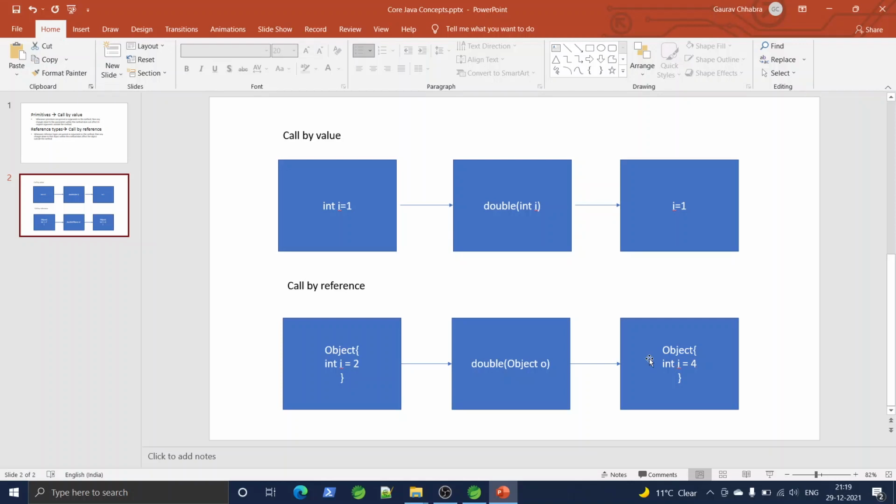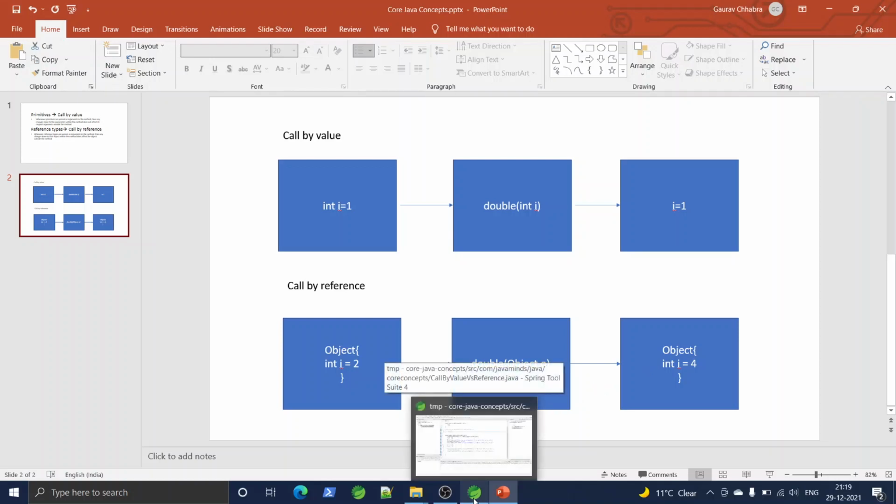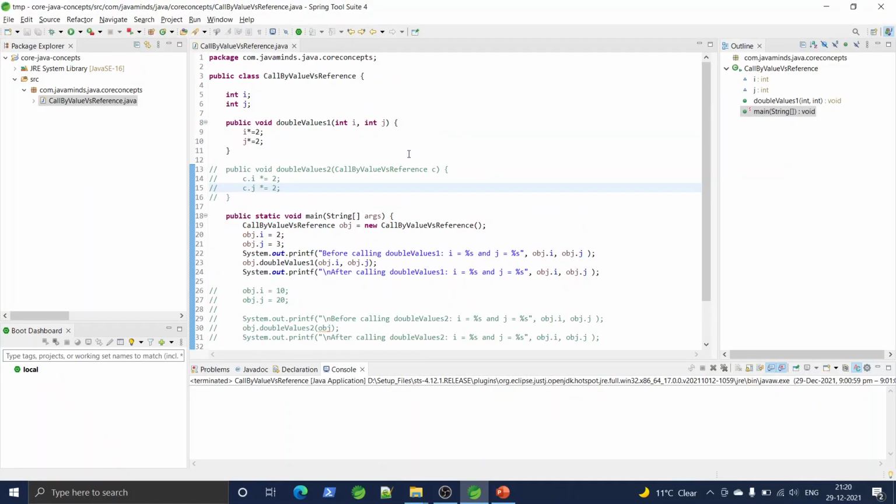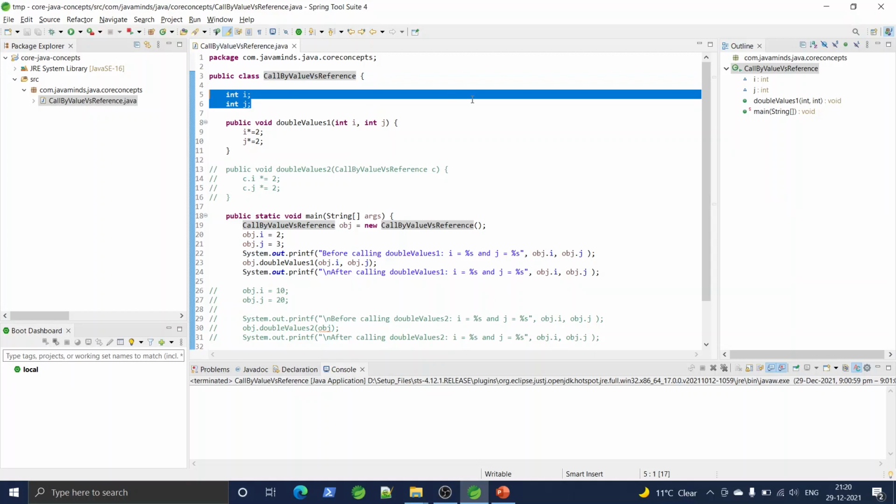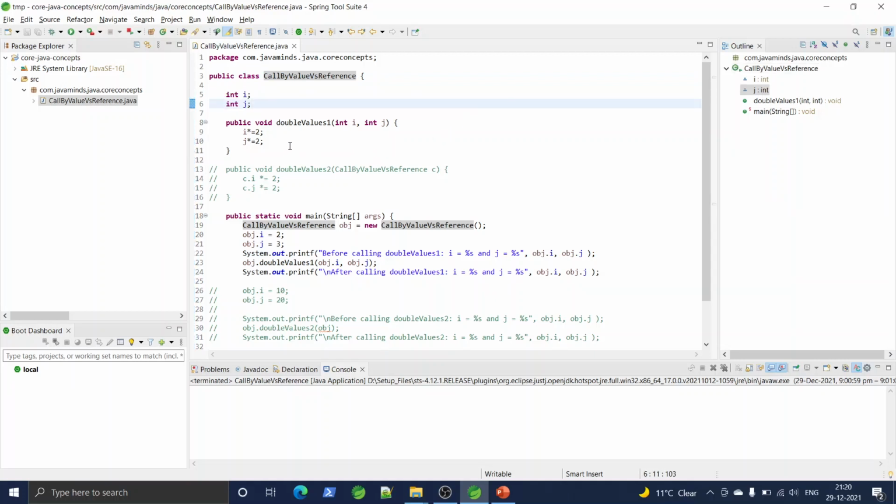So now we will see it in Eclipse, the practical demo of this concept. To save time, I have already coded this class here. Say I have a class called by value versus reference. This class has two member variables int I and j. It has a method double values one, which takes two parameters and doubles those values.